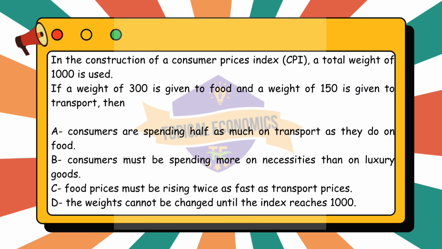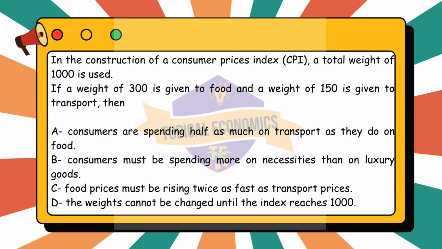Moving to question 27. In the construction of a Consumer Prices Index, CPI, a total weight of 1,000 is used. If a weight of 300 is given to food and a weight of 150 is given to transport, then A. Consumers are spending half as much on transport as they do on food. B. Consumers must be spending more on necessities than on luxury goods. C. Food prices must be rising twice as fast as transport prices. D. The weights cannot be changed until the index reaches 1,000. This question is from year 2020 Specimen Version 1 paper. The correct answer for this question is option A.